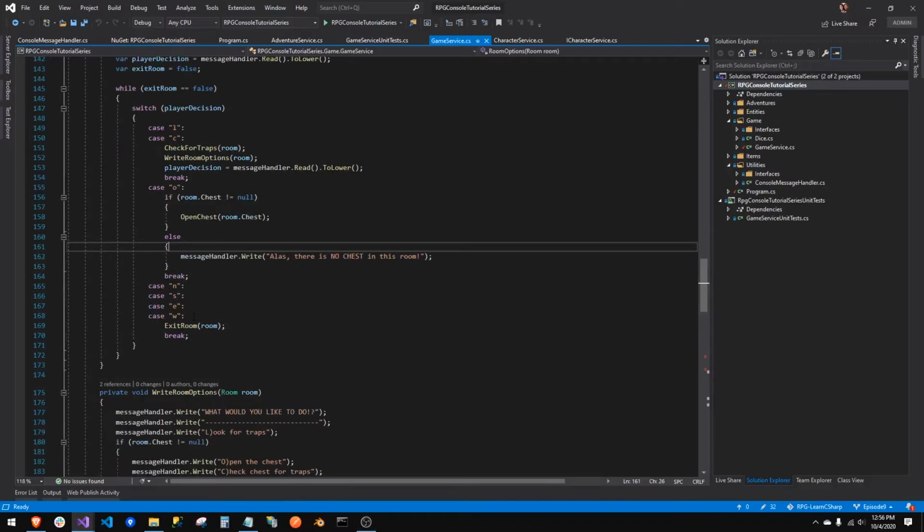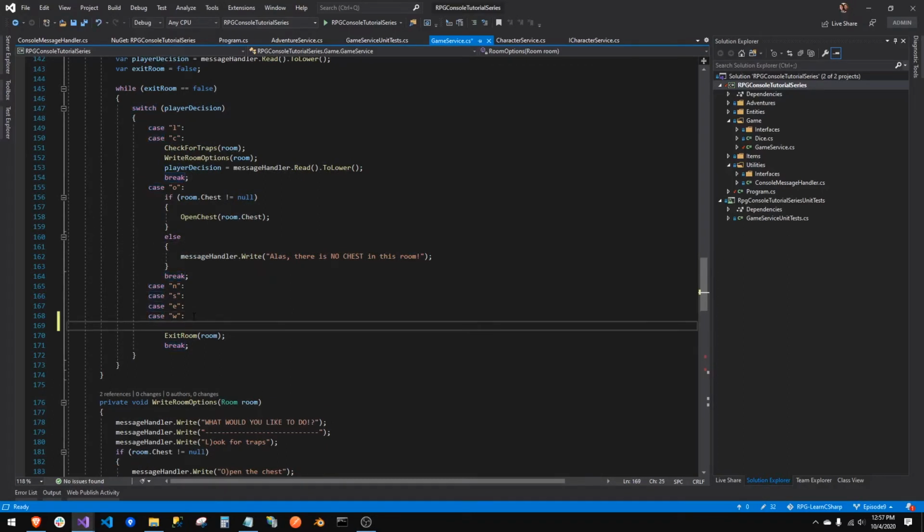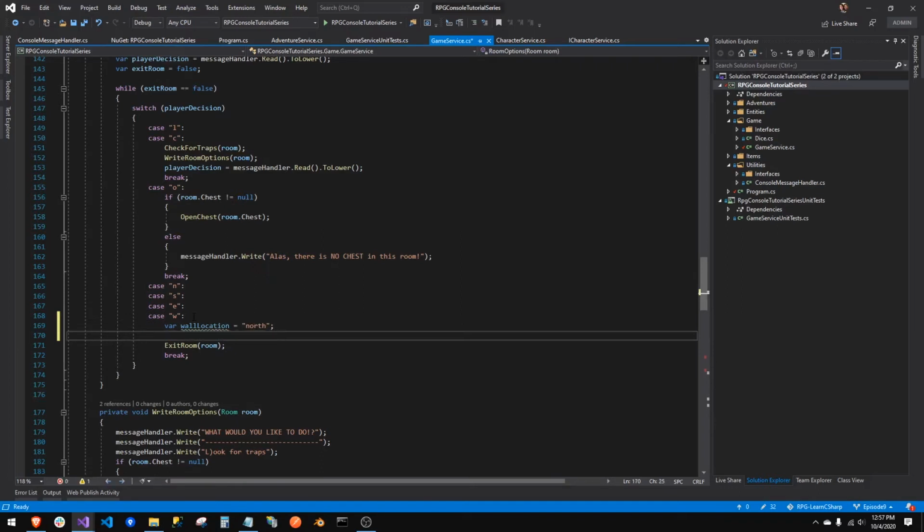Okay, so before we get to exit room, let's see if they even picked the right thing, right? So we're going to make a wall location equal north. We're just going to default a variable called wall location, and make it equal north. We're going to compare what the user has chosen to see if it actually is even an exit that we described, right? So we've got to convert what they picked to the wall location.